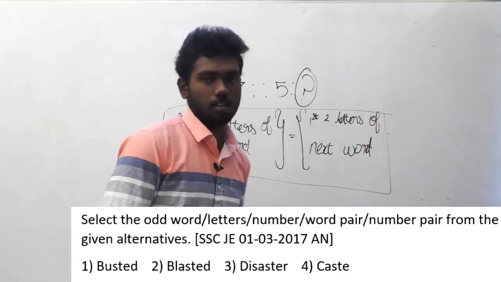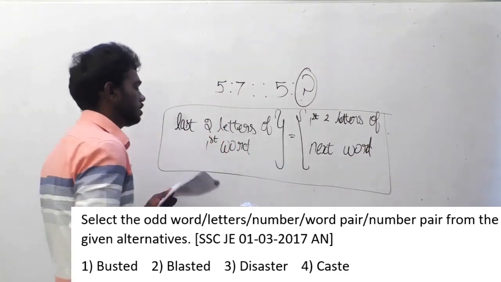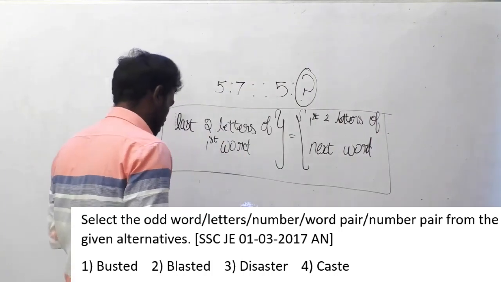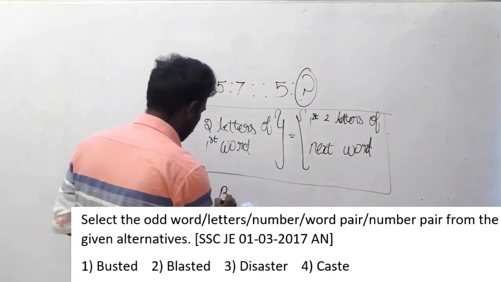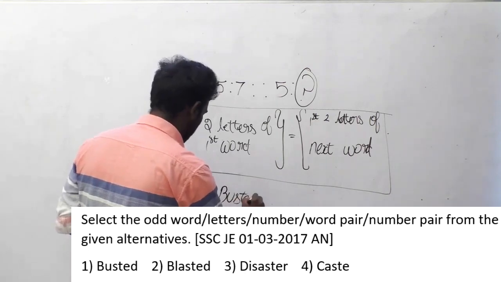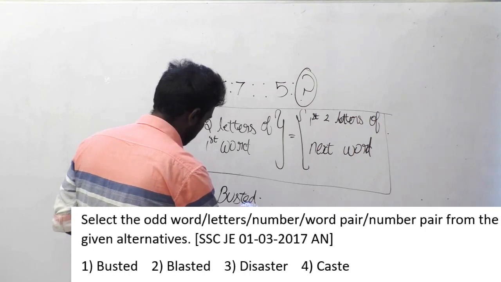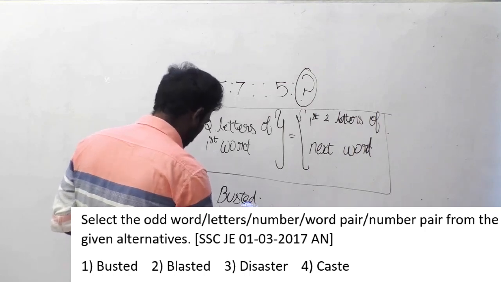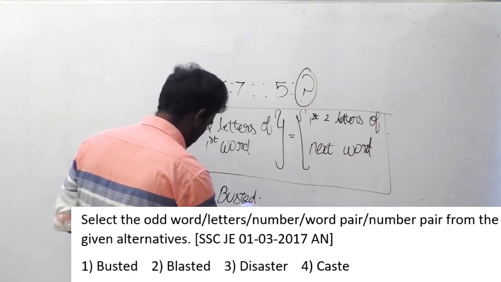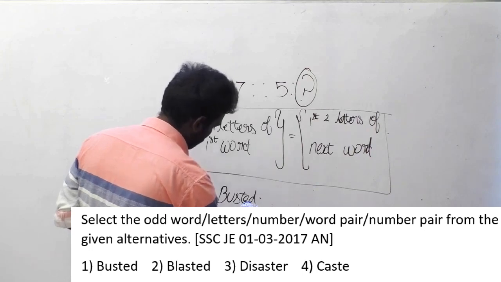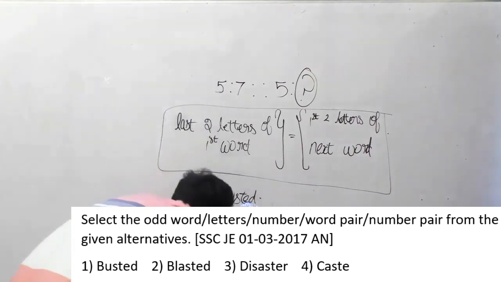This question, you might have already seen, but it has the same logic, while the words in this question are different. You have to find the odd word here. For finding the odd word, especially in this question, you don't have to know the meaning. You just have to figure out the logic.